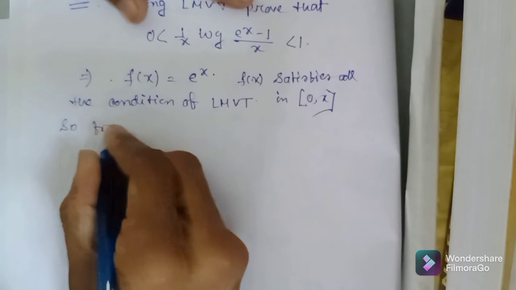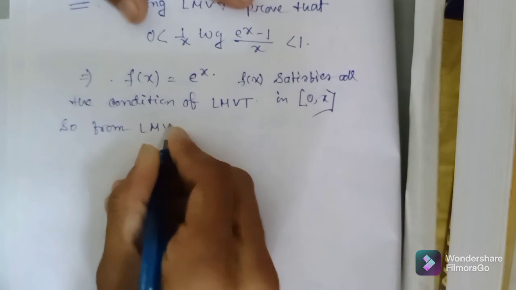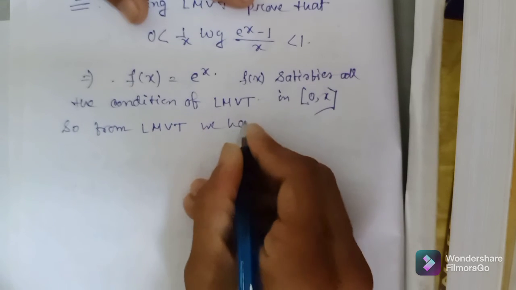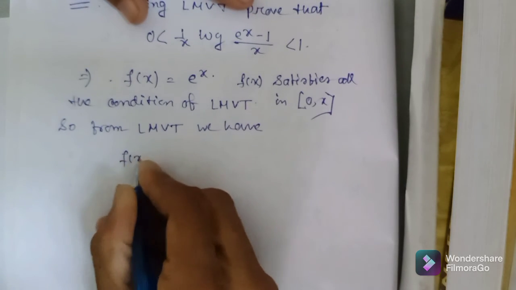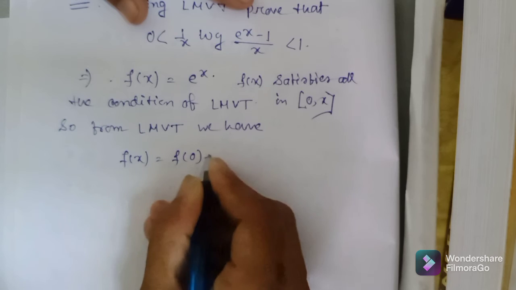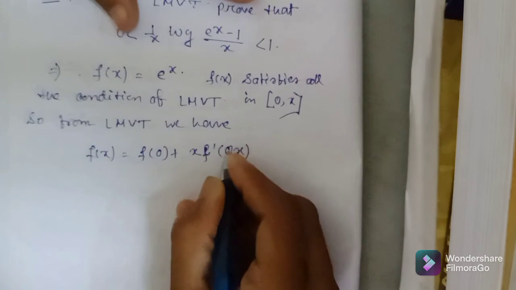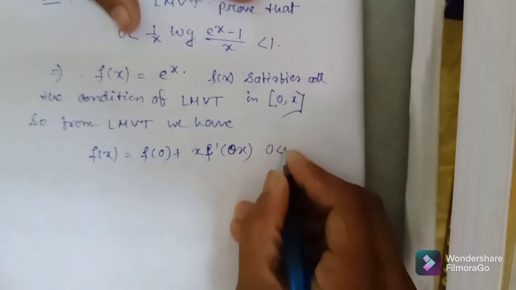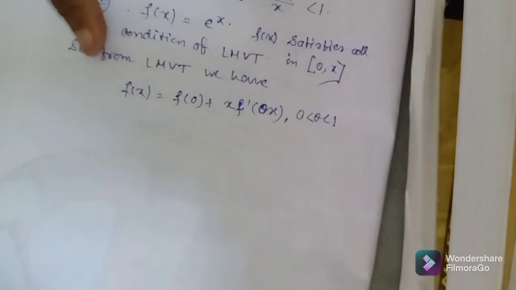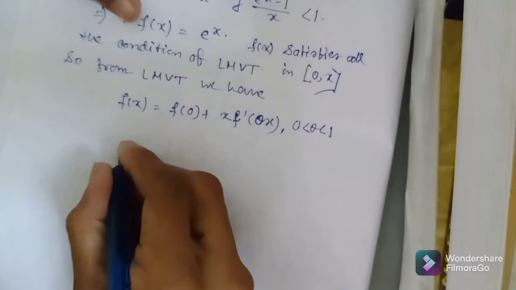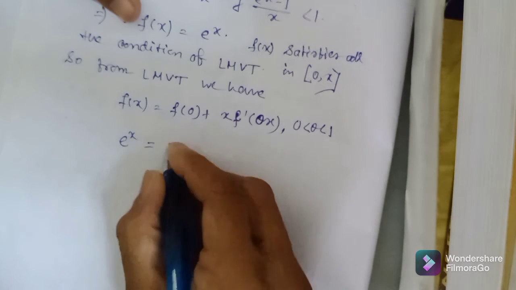So from Lagrange mean value theorem we have fx equals f of 0 plus x into f dash of theta x, where 0 less than theta less than 1. Okay, fx is e to the power x here, so e to the power x is equal to